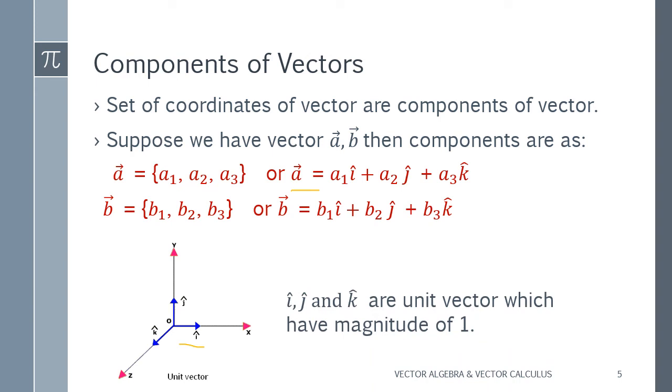That i, j, k are unit vectors which have a magnitude of 1. Of course, if we are applying only i, suppose we are finding the magnitude of only i, then it will be a unit vector, it will be 1 only. Or else if we want to find the magnitude of j, then again it will be 1 only.